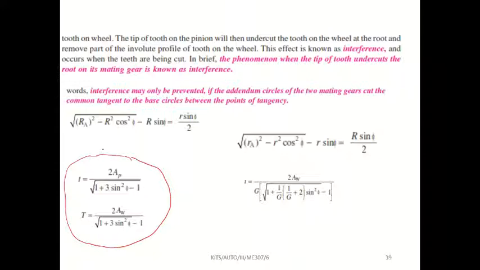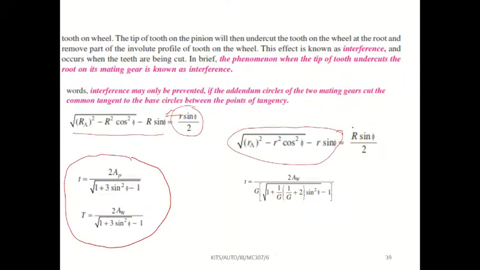Very simple. You just find the path of contact, the path of approach. This path of approach value should be less than r sin pi divided by 2. Otherwise, take the path of recess.